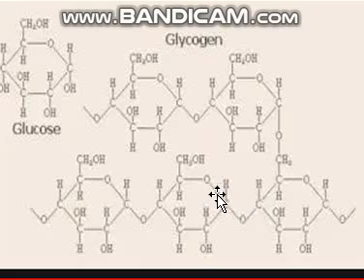First of all, let's see how the counting is done in glucose. Here you can see that there is an oxygen, and just next to that the carbon is considered as first. So this is the first carbon, this is second, this is third, this is fourth, this is fifth, and this is the last, sixth carbon. In a linear linkage, the first carbon of one glucose monomer links with the fourth carbon of the other monomer.